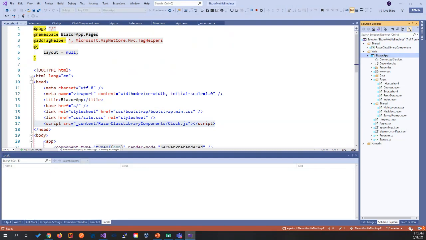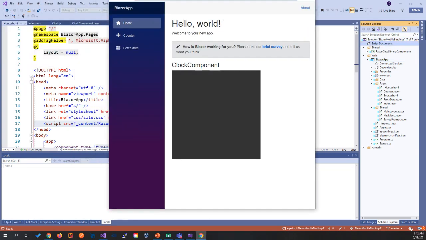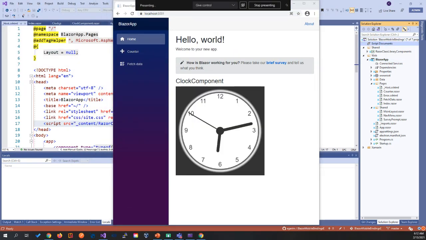Let's wait for just a second. It's coming. And we have here our Blazor component that we're taking from a Razor library that could be a NuGet package, and we are referencing it in our application. So this is mind-blowing because we can start building our UI widgets, we can start building our UI libraries and just reference that in any Blazor application that we have.